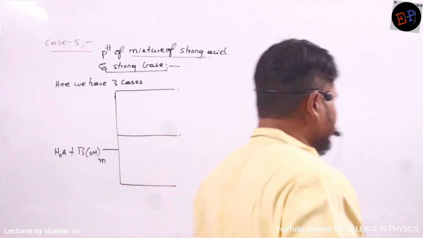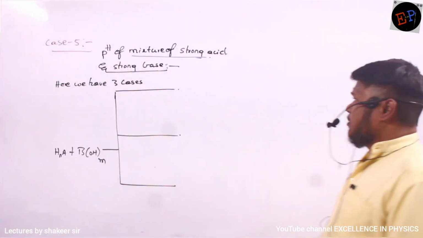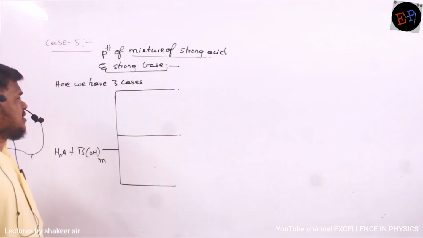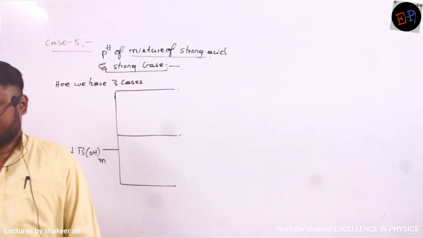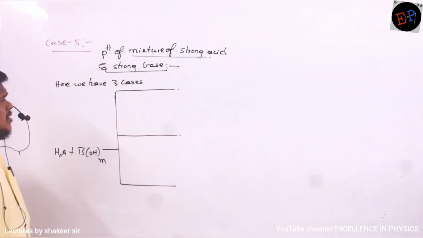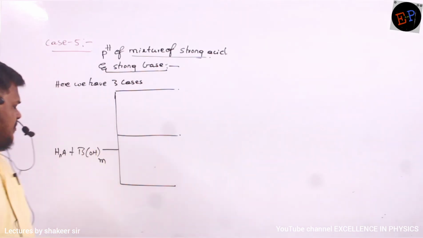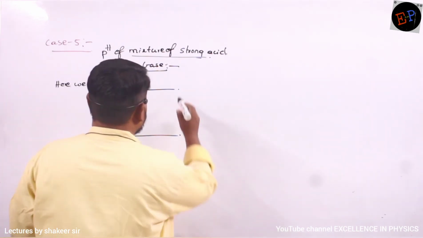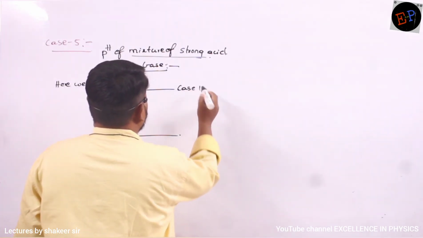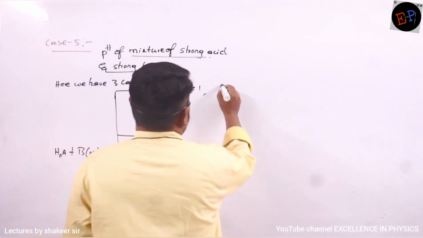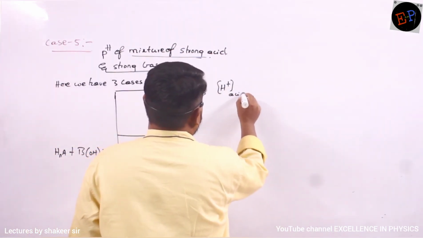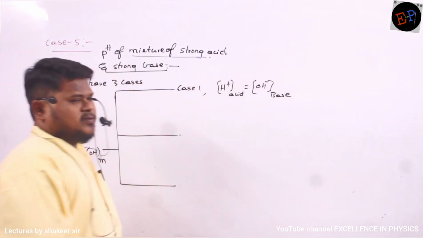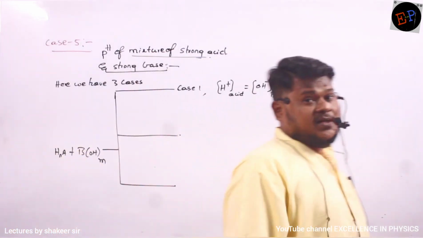Okay? So case number 5 which we are taking is pH of mixture of a strong acid and strong base. Clear? Previously we have studied mixture of two strong acids and two strong bases separately. Now what happens if I mix a strong acid and a strong base? Are you able to understand? And in this one, again we have to study three conditions, subcases. Case number one is, H plus ion concentration of acid is equal to OH minus ion concentration of base. So concentration of acid and concentration of base, they are the same.